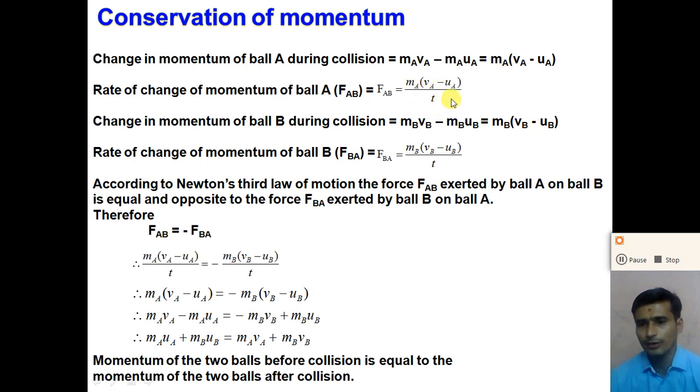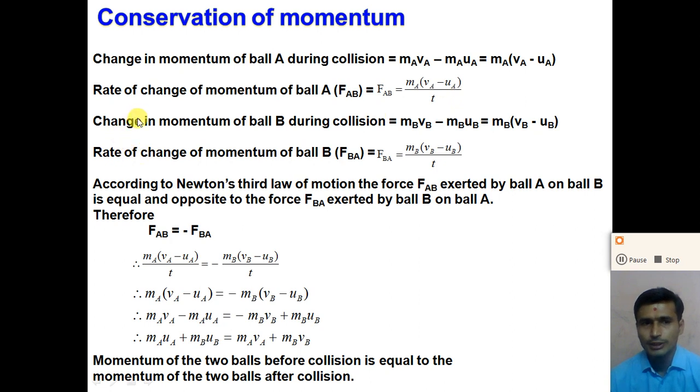According to Newton's second law, the force acting on A due to B, FAB, is equal to ma into (va minus ua) divided by time t.